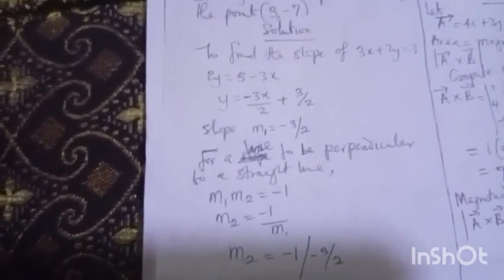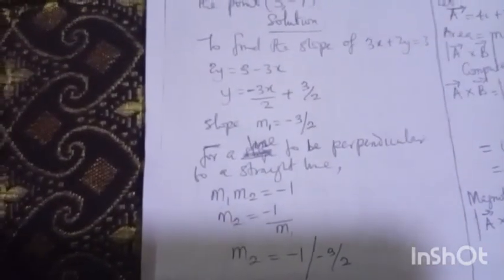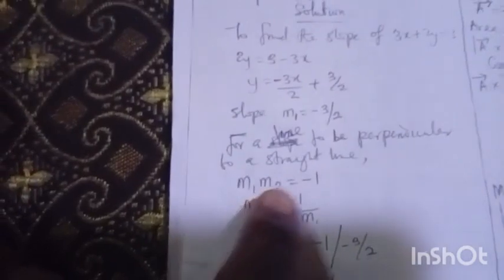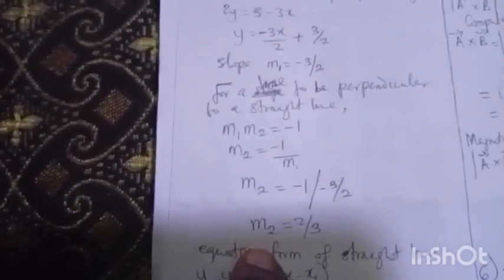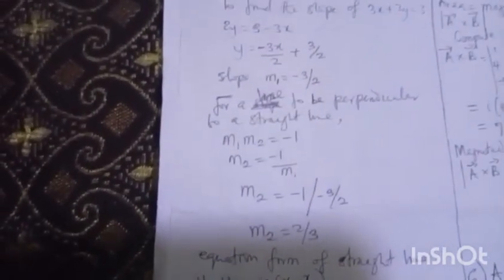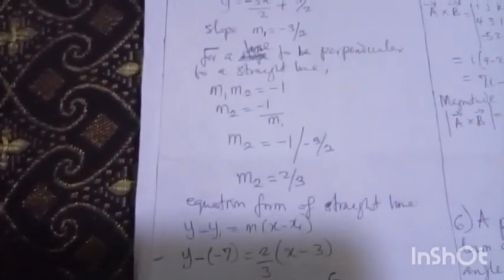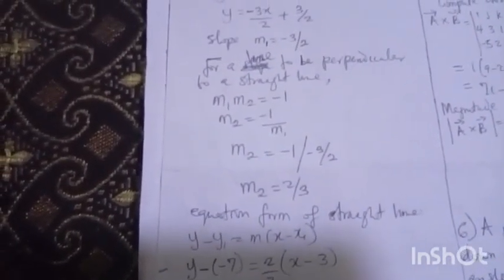And remember, I told you the condition that goes with perpendicular lines: for a line to be perpendicular to a straight line, the product of the two slopes must be equal to -1. So we have known our slope m1 as -3/2. Now let's find the slope m2. Doing this, you can see my m2 is equal to -1 divided by the slope. So putting everything together, the second slope, that is the slope of the new straight line, is m2 = 2/3.